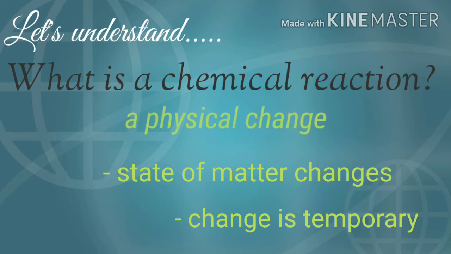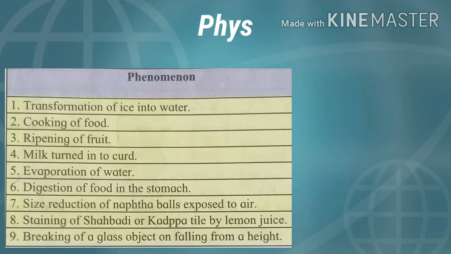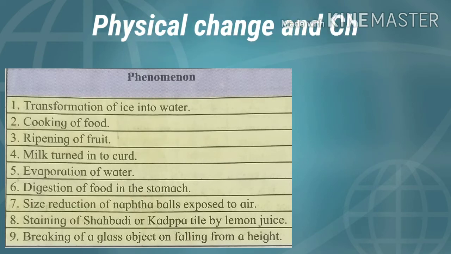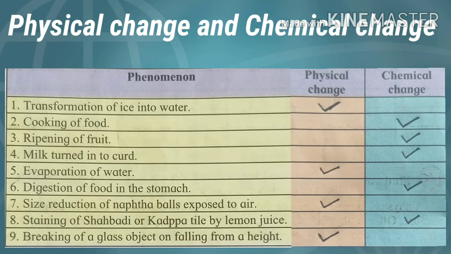But before going to that, let us understand a bit about physical change and chemical change. To understand physical change and chemical change, let us identify physical and chemical changes from the phenomena given in the following table. Transformation of ice into water is a physical change because it involves change only in the physical state of water, from ice in the solid state to water in the liquid state. Water can be converted back into ice simply by freezing.